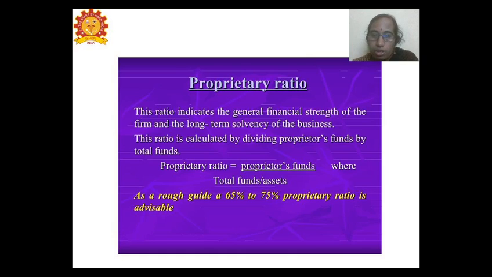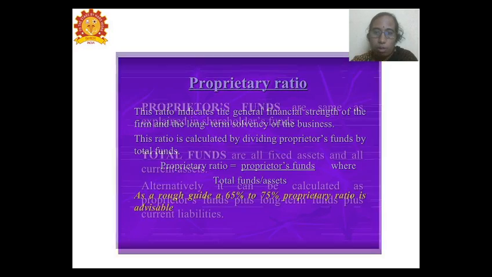The proprietary ratio is given by the formula: proprietor's funds divided by the total funds or the assets. Here the ratio is taken as a percentage, and roughly 65 to 75 percent for the proprietary ratio is taken as the ideal and satisfactory ratio for the business.